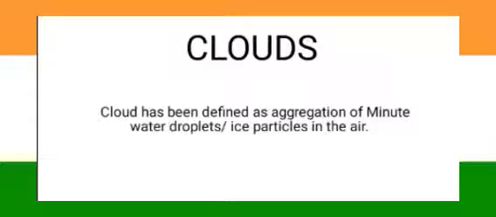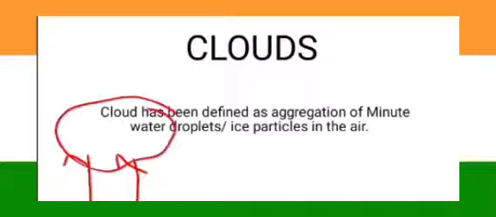So basically, it's an aggregation of minute water droplets. It is the combination of minute water droplets or ice particles in the air. What happens is that when the air rises, the water droplets are carried away with it, and when they reach the dust particles, they form an agglomeration and become heavier.